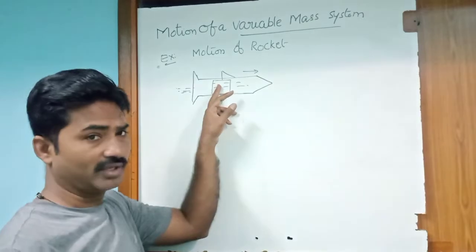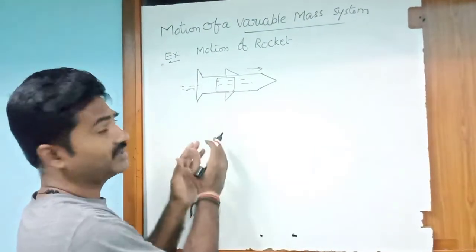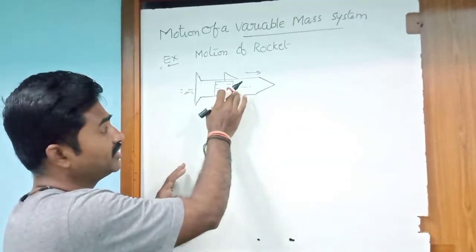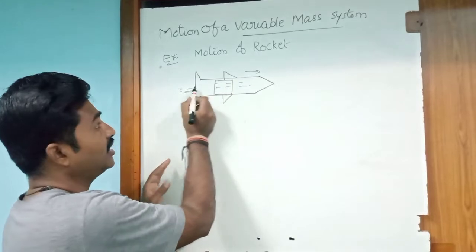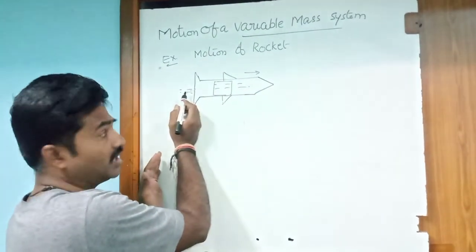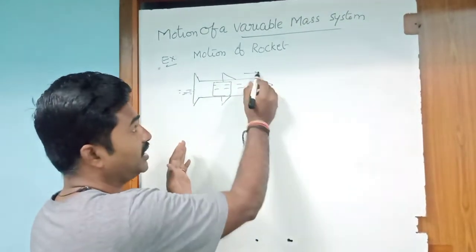When the fuel is burnt, what happens? High pressures are developed inside the combustion chamber. Due to high pressure, the hot gases come out from the nozzle or tail of the rocket and give a large momentum to the rocket in the forward direction, so the rocket moves.